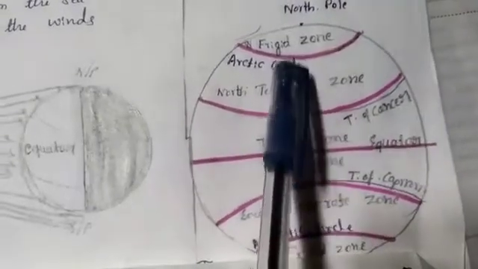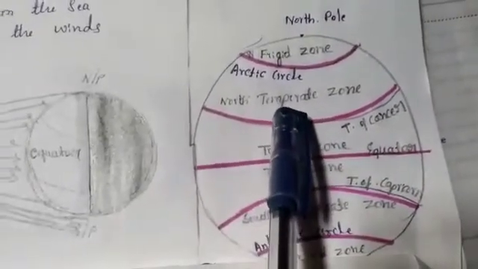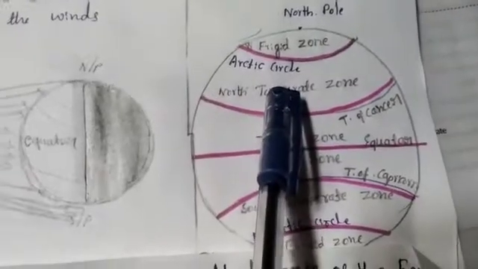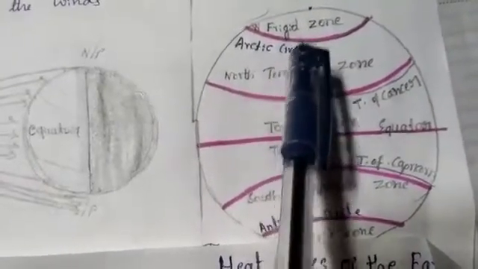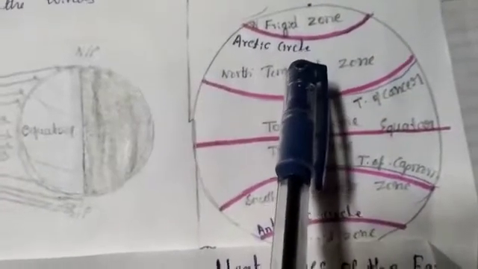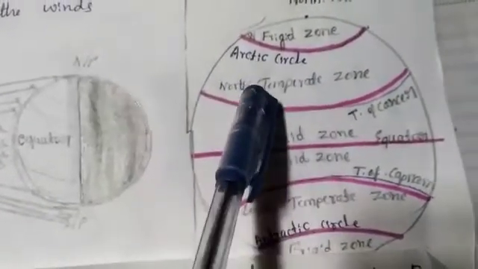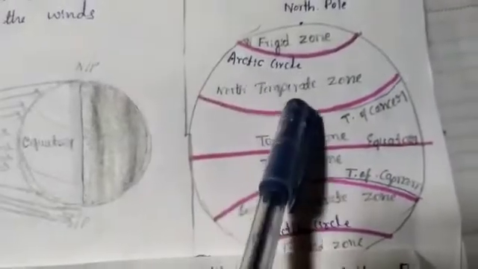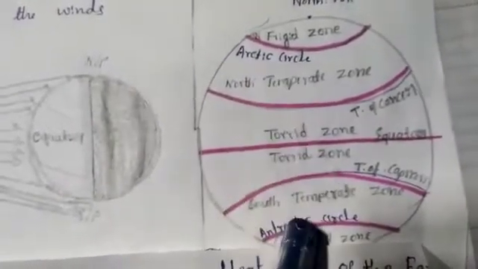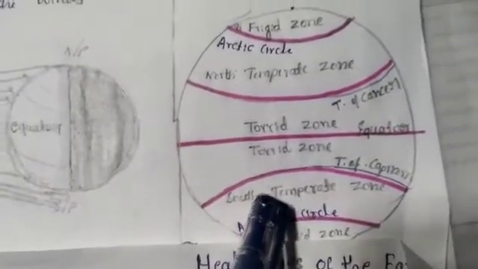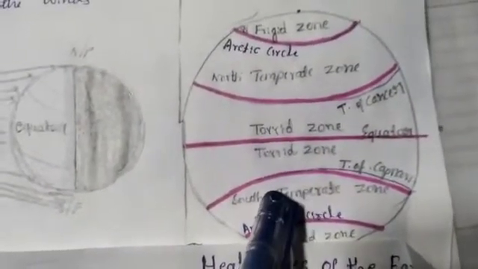This in-between area we call the temperate zone. This zone is neither very cold nor very hot. It is like Mumbai, Chennai and Bangalore, places nearest the sea. These places are not very hot and not very cold.